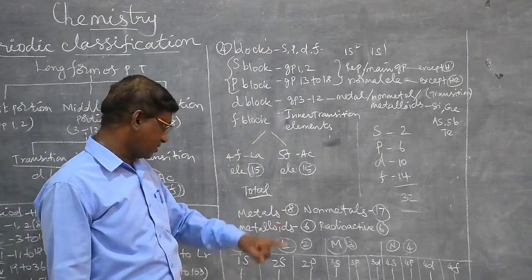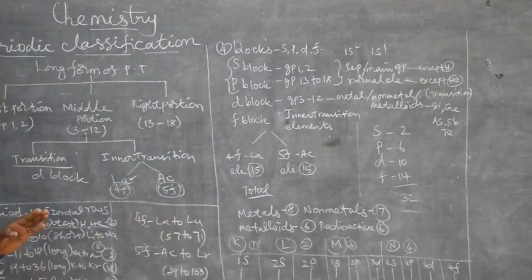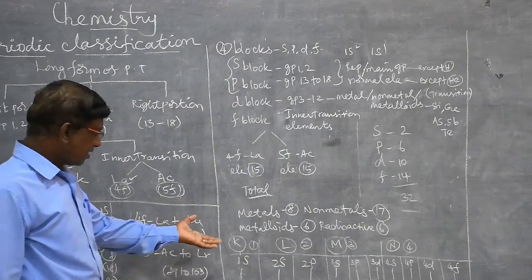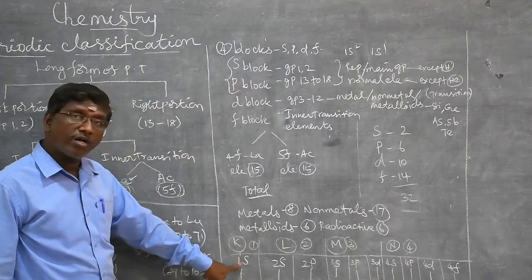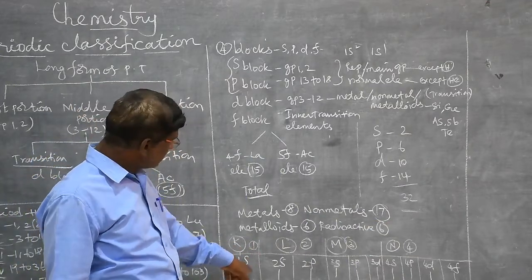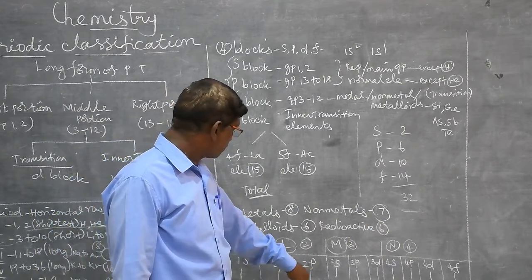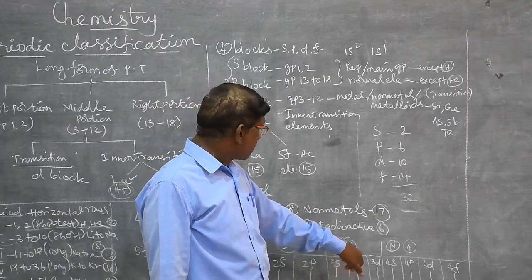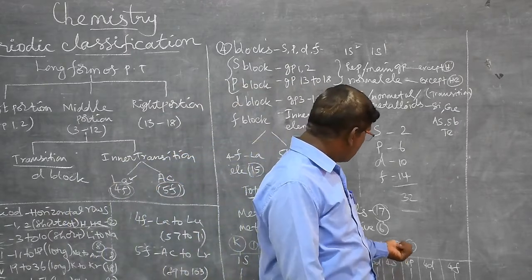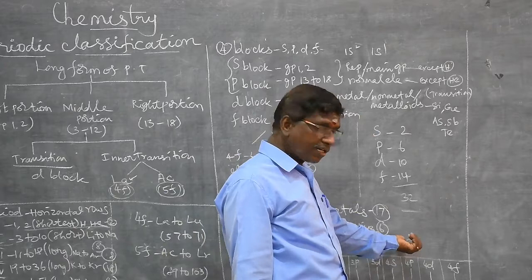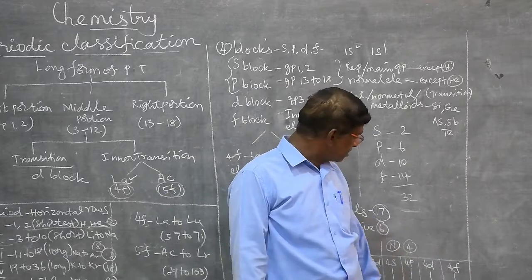Finally, the number of shells in the periodic table: K, L, M, N. Already we know there are 4 shells: K shell, L shell, M shell and N shell. K shell has only 1 orbital, called 1s. L shell has 2 orbitals, 2s and 2p. M shell has 3 orbitals, namely 3s, 3p and 3d. And finally, the fourth shell, the N shell, has 4 orbitals: 4s, 4p, 4d and 4f.